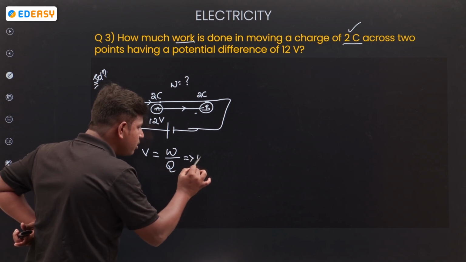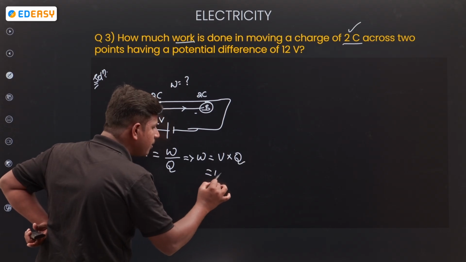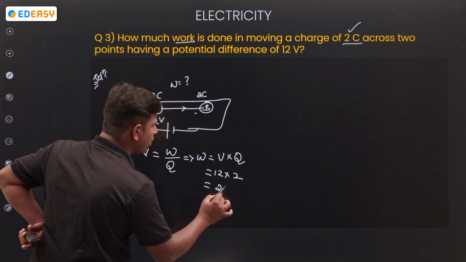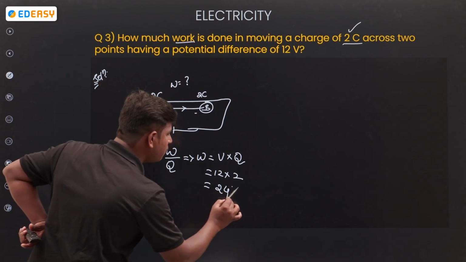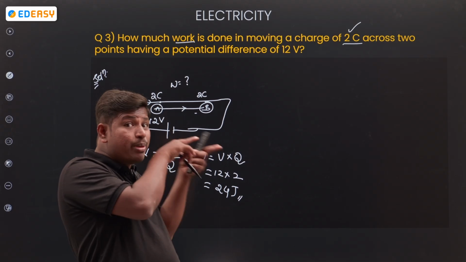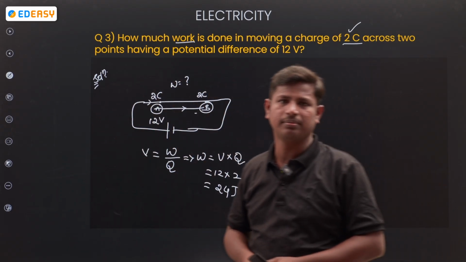Then W is equal to voltage times Q. Voltage 12, charge 2, 12 times 2 is 24. So 24 joules of work is required moving from A to B, which has a potential of 12 volts.